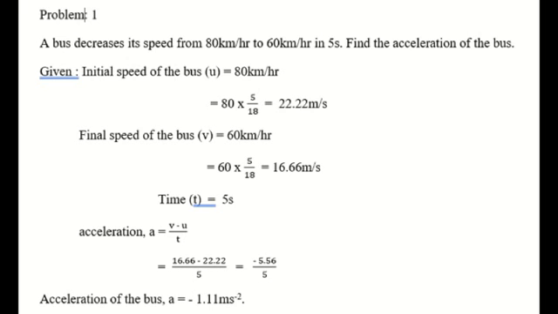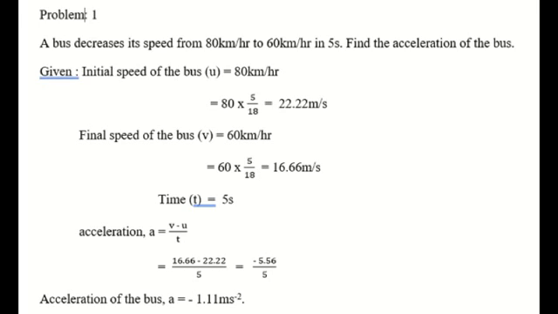Let us solve the problems on acceleration. A bus decreases its speed from 80 km per hour to 60 km per hour in 5 seconds. Find the acceleration of the bus. As usual, first write down the given data.